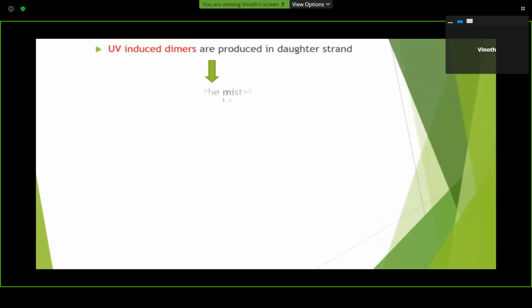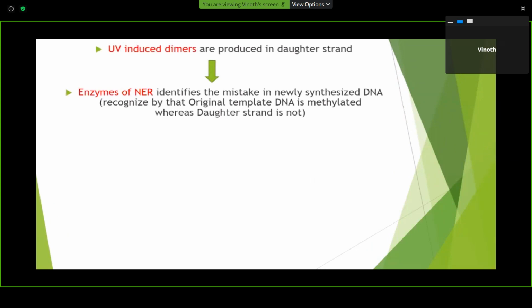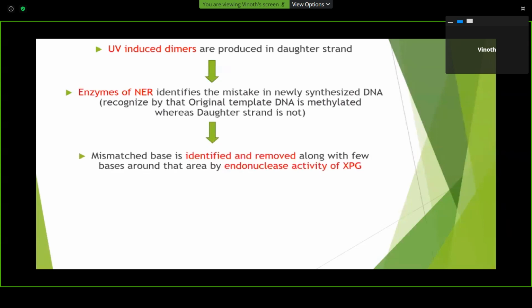So let's see what happens in nucleotide excision repair. UV induced dimers, most often thymine dimers, are produced in the daughter strand. Now these enzymes of the nucleotide excision repair identify the mistake in the newly synthesized DNA, recognized by the fact that the original template DNA is methylated, whereas the daughter strand is not methylated.